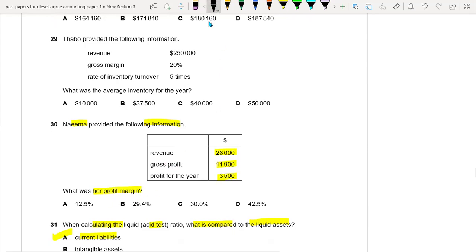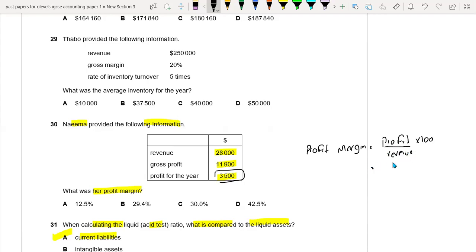The formula for the profit margin is equal to profit multiplied by 100 divided by revenue. This is the formula we are going to use.